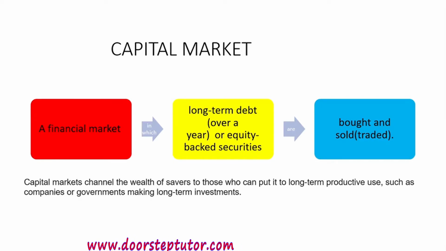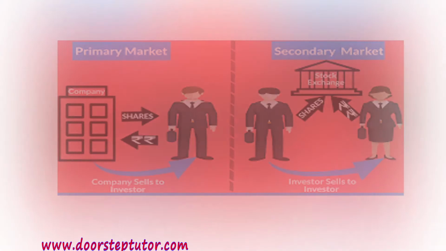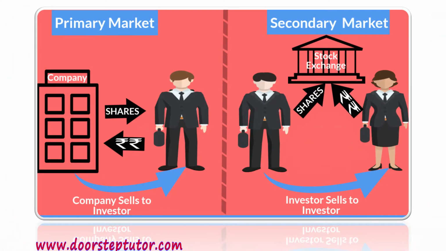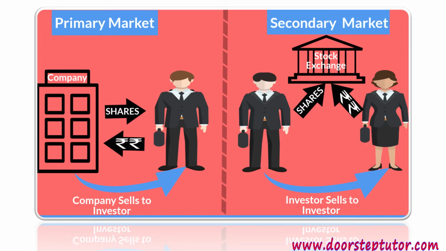But in the capital market, it is a channel. It channels the wealth of savers to those who can put it into long-term productive use, such as companies and government, making long-term investments. So our savings are channelized into capital investments for long-term productive use. Unlike the money market, which was for immediate liquidity, here it is for long-term investments. In the primary market, usually a company sells to investors, and in the secondary market, investors sell to investors. So the primary market and secondary market are the two types of market classified under the capital market.